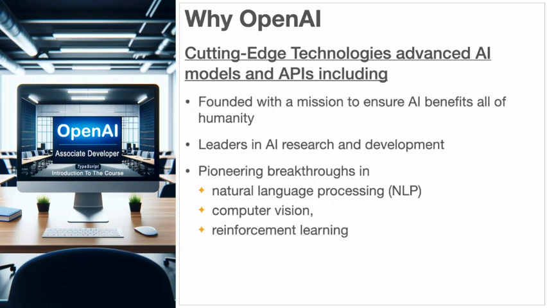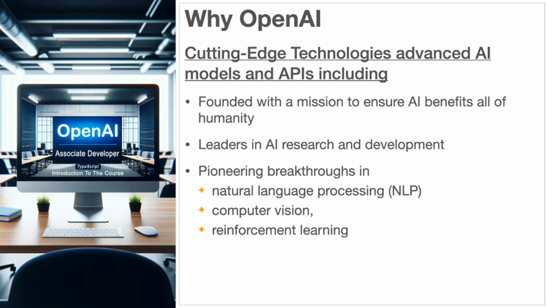Founded with a mission to ensure that artificial intelligence benefits all of humanity, OpenAI has been at the forefront of AI research and development since its inception. With a commitment to safety, reliability, and transparency, OpenAI has pioneered breakthroughs in natural language processing, computer vision, and reinforcement learning, and is pushing the boundaries of what's possible with AI.